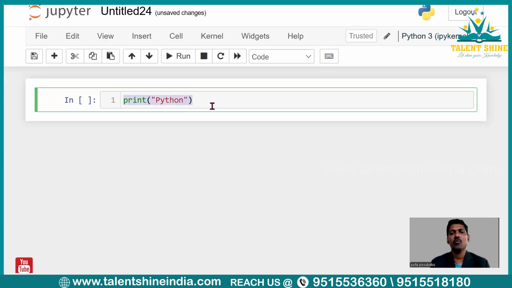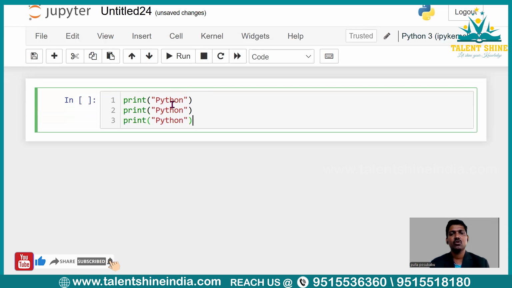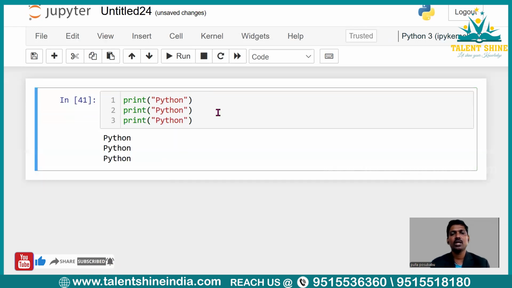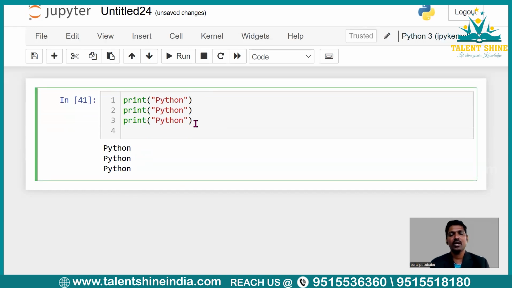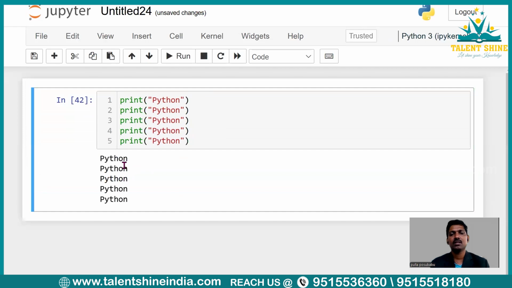You want to print it 3 times, so let us copy and paste it 3 times, and you will get the output as Python on the screen 3 times. The task is quite simple. Suppose I ask you to print it 5 times, you may paste it 2 more times, right? So you will get Python on the screen.